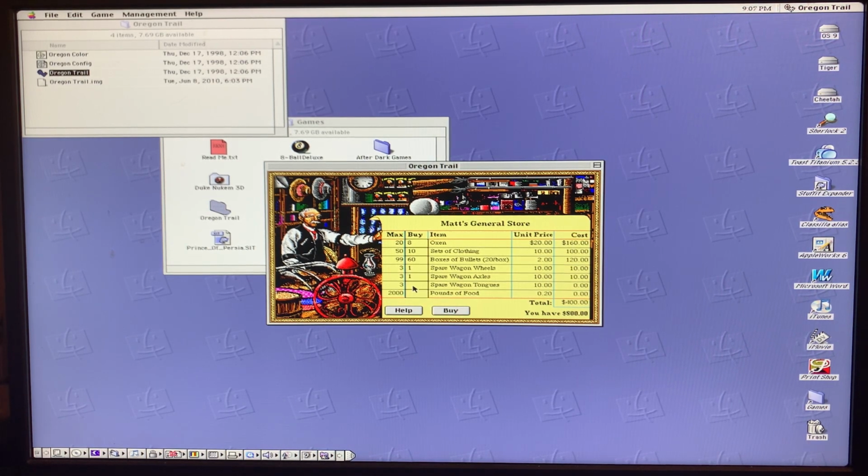Wagon parts, wheels, axles, tongues. Periodically on the way, you'll run across abandoned wagons, so you don't need to do that. And I'm going to start out with 400 pounds of food. Means I'm spending $490. It's going to leave me $310, and we do need some money as we go.